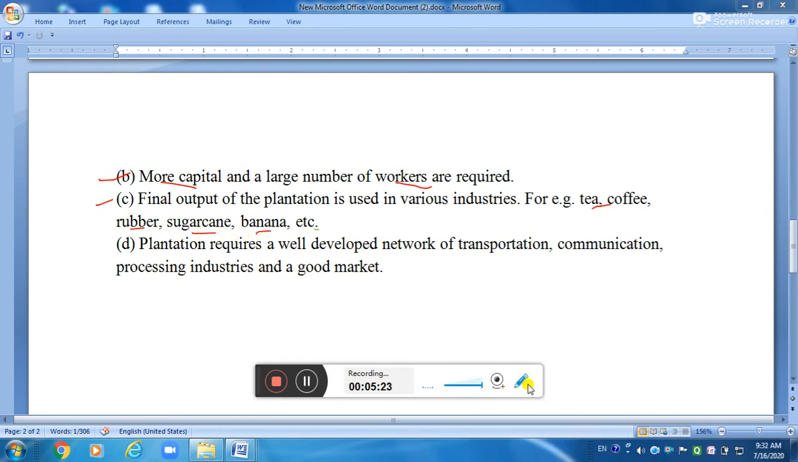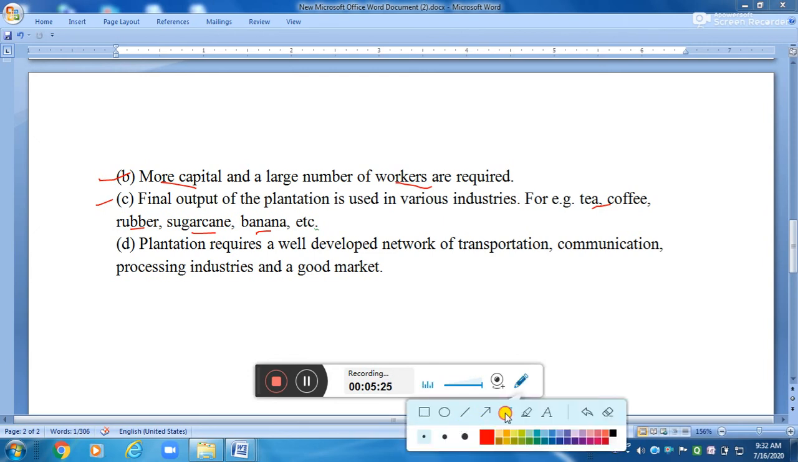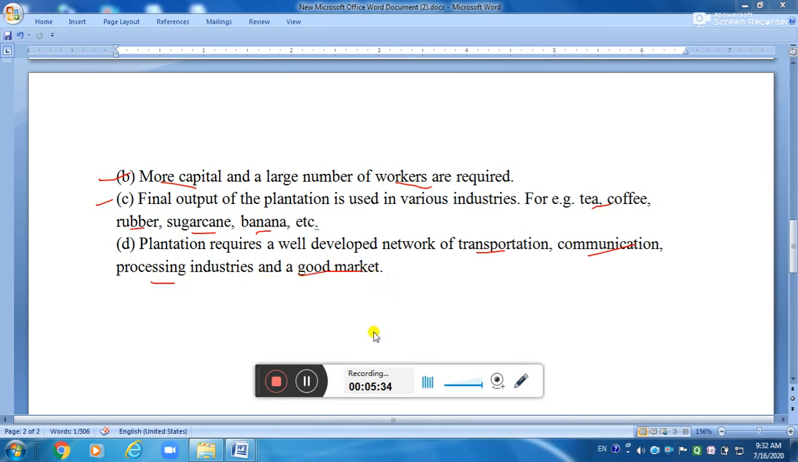Plantation requires a well developed network of transportation, communication, processing industry and a good market. Tea in Assam and North Bengal, and coffee in Karnataka, are some of the important plantation crops grown in these states. Since the production is mainly for the market, a well developed network of transport and communication is needed in this type of farming.